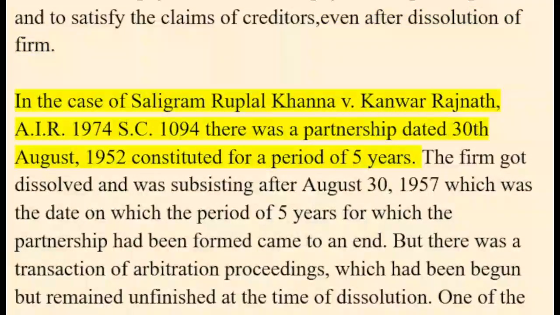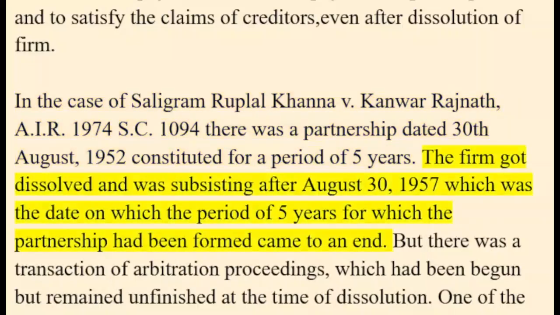In the case of Saligram Ruplal Khanna vs. Kanwar Rajnath, AIR 1974 SC 1094, there was a partnership dated the 30th of August 1952 constituted for a period of 5 years.